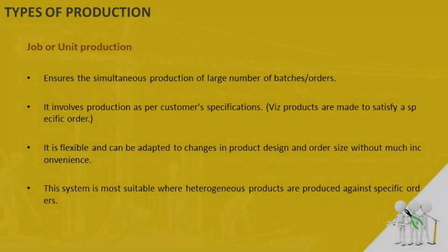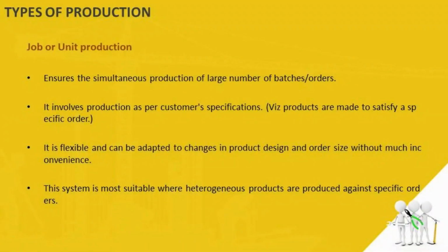Then we have job or unit production. It involves production as per customer's specification. This ensures the simultaneous production of a large number of batches or orders, and each batch or order comprises a small lot of identical products and is different from other batches. It requires comparatively smaller investment in machines and equipment. It is flexible and can be adapted to change in product design and order size without much inconvenience.